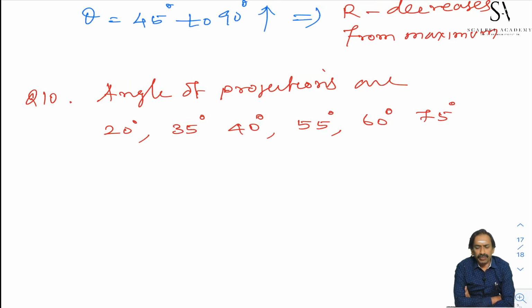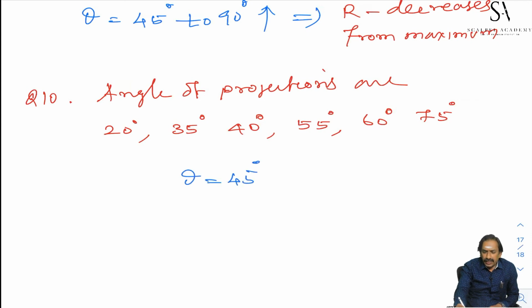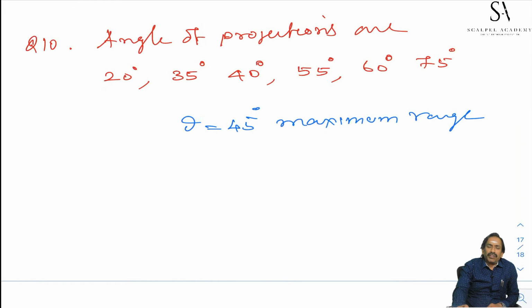But in this question you are asked to identify among these angles which one gives the maximum range. We know at an angle theta equal to 45°, range is maximum. After 45°, range decreases. Below 45° also it is less than the maximum range. Therefore, the angle very close to 45 will be closer to the maximum value.